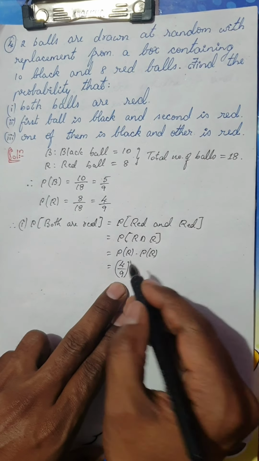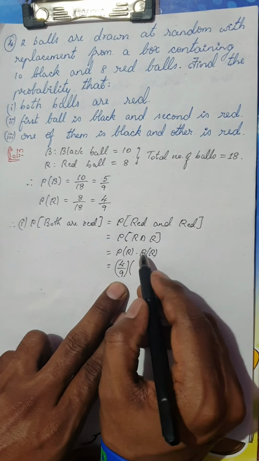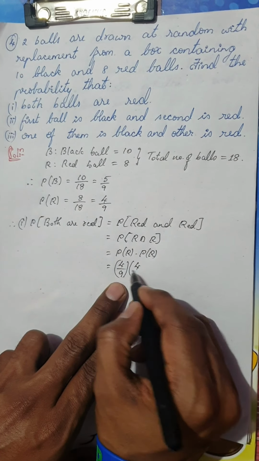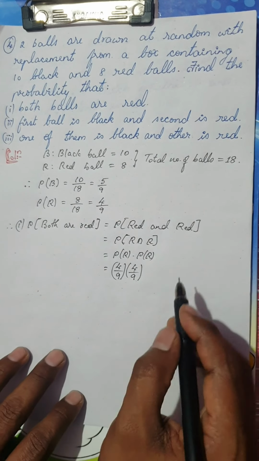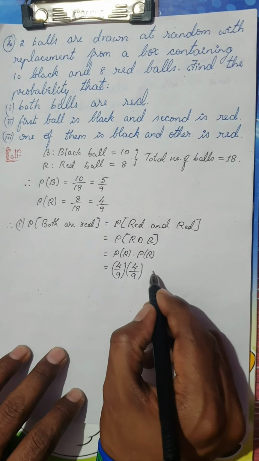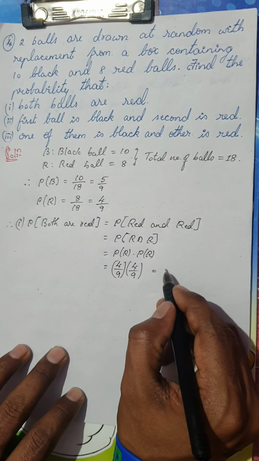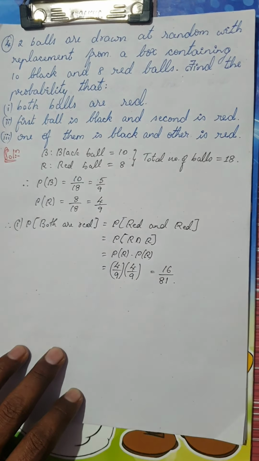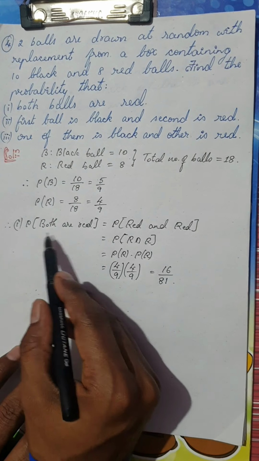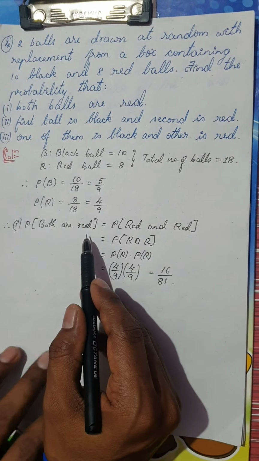So that means even in the second pick the probability of getting a red ball is 4 out of 9. Is it clear? A very simple solution. So this is nothing but you can multiply 4 4s are, it is 16 divided by 9 9s are 81. So this is the first condition of probability of getting both are red balls.